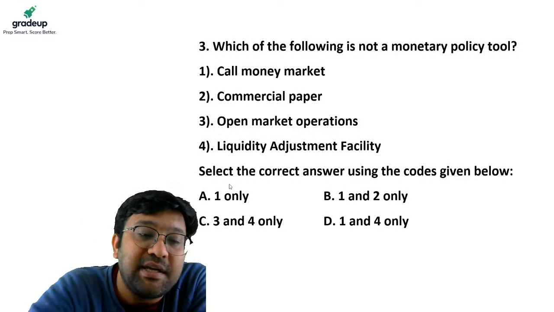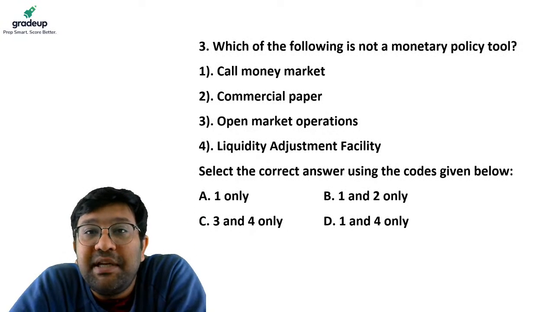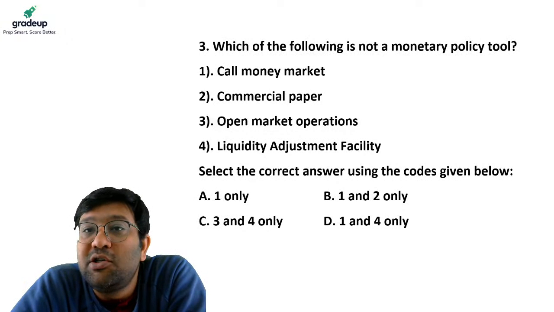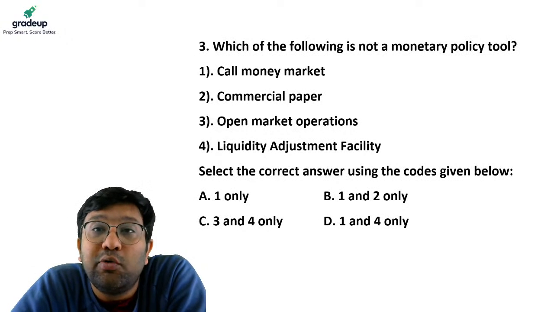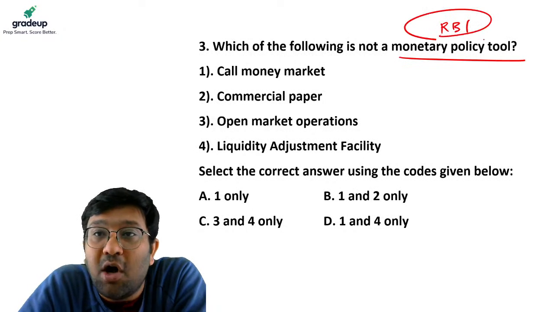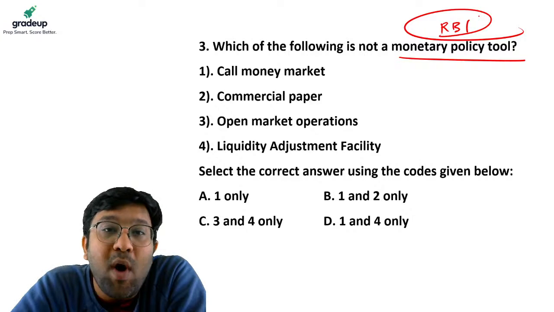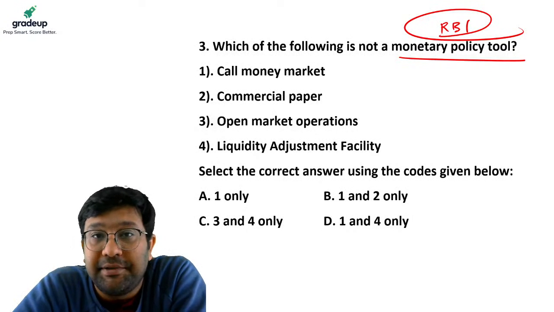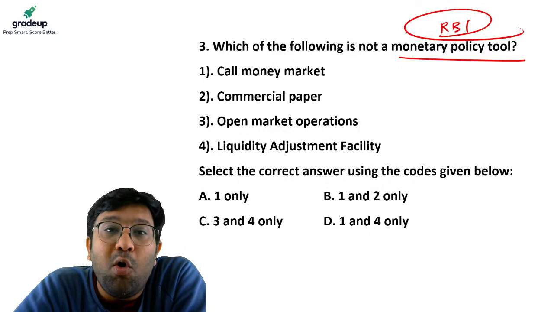Let's move on to question number 3. Which of the following is not a monetary policy tool? Monetary policy tools are used by RBI. Which of them is not a monetary policy tool? 1. Call money market. 2. Commercial papers. 3. Open market operations. 4.